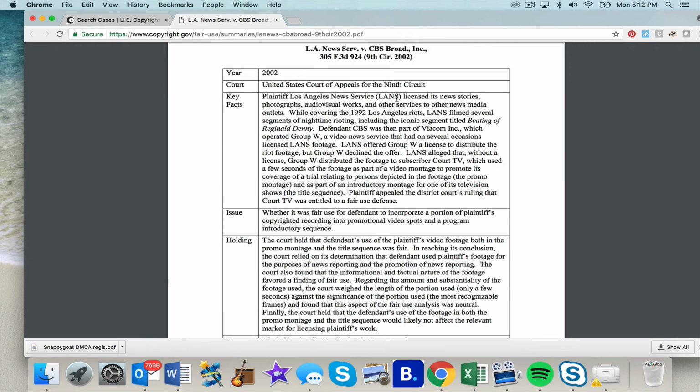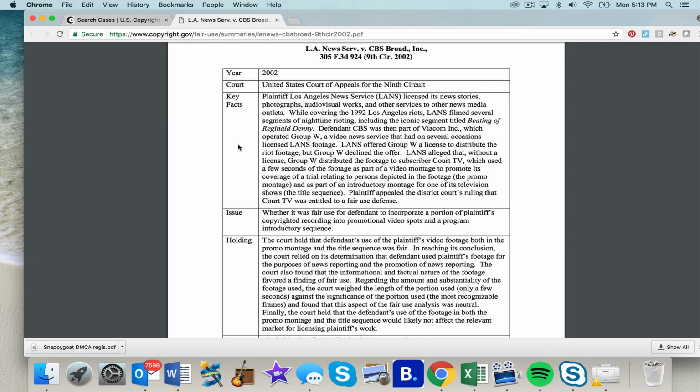Plaintiff, the LA News Service, licensed its news stories, photographs, audio-visual works, and other services to other news media outlets. While covering the 1992 Los Angeles riots, Lands filmed several segments of nighttime rioting, including the iconic segment titled The Beating of Reginald Denny. If you guys remember that from the good old days. Not so good, I should say, with the riots. But defendant CBS was then part of Viacom, which operated Group W, a video news service that had on several occasions licensed Lands footage.